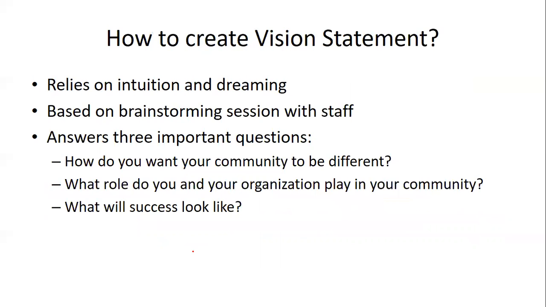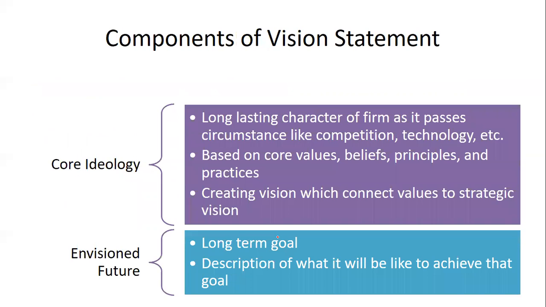Now, how to create this vision statement? It can be created with the help of intuition, relying on intuition and dreaming. Brainstorming within the staff members, that is, everyone should be allowed to think over it, and based on those ideas, something should be finalized. There are three important questions: how do you want your community to be different? What role do you and your organization play in your community? What does success look like? These are the basic questions which a vision statement should be able to answer. Now, components; we have studied elements and components of mission also.